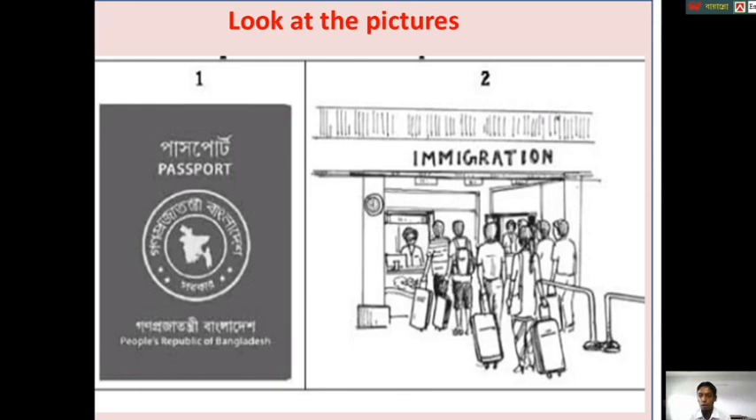Dear students, what do you see in picture 2? Yes, in picture 2, we see that some people are waiting with the luggage and other necessary things before an office. This office is called immigration booth. Dear students, can you tell what do the persons do inside the immigration booth? Yes, the persons inside the immigration booth check passport, visa and other necessary things.